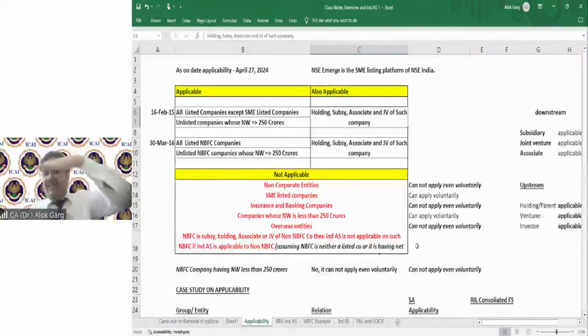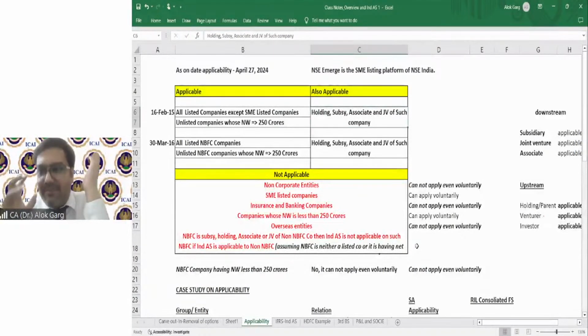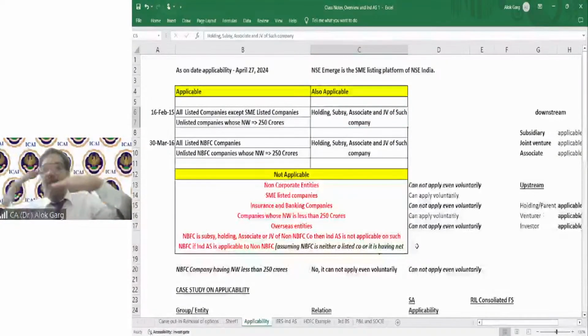On the downside, are you able to understand? I am saying that IND AS is applicable to a company, and this company is a subsidiary of this company, means this company is a parent of this company. So my question is, if IND AS is applicable to a subsidiary, whether it is automatically applicable to a parent? Your answer was yes.